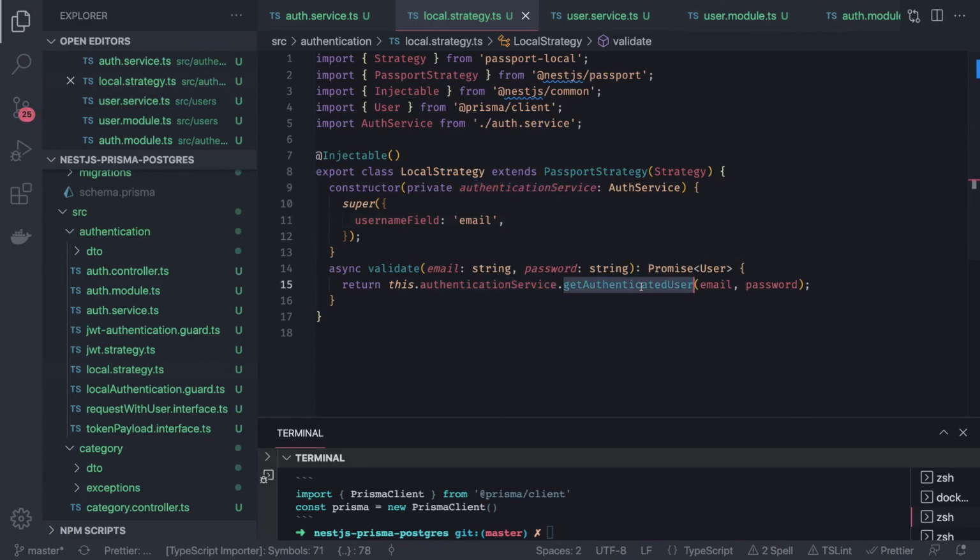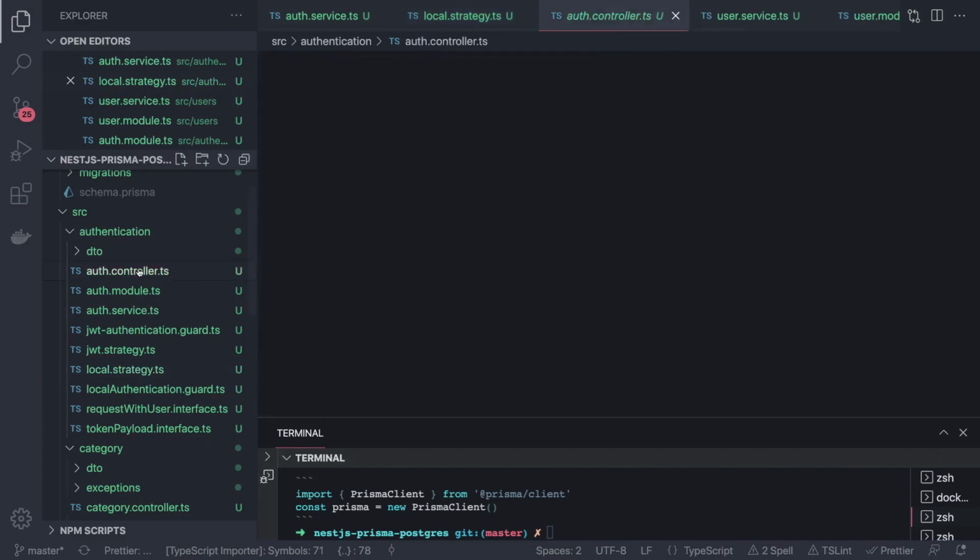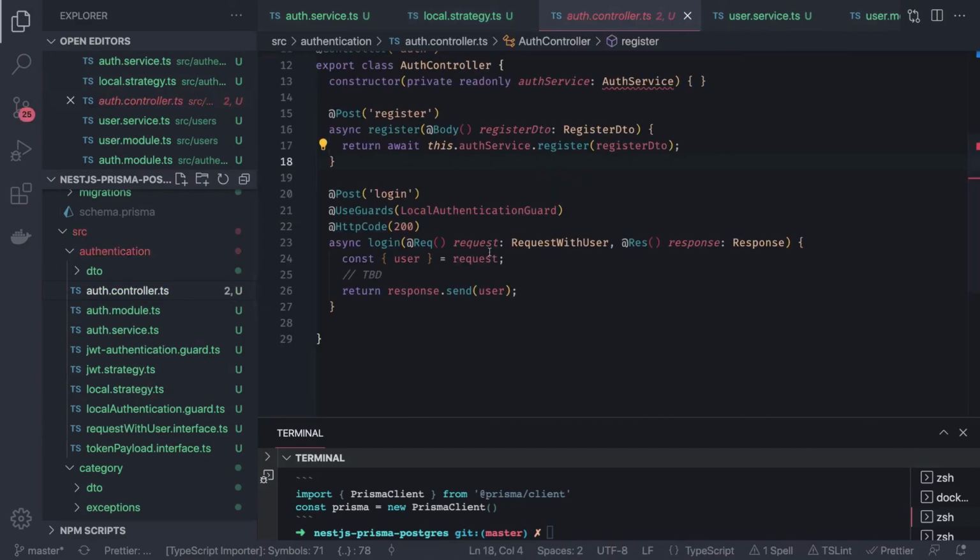Now local strategy is actually saying that inside a payload there is an email attribute, get that and pass that email attribute here. Once you have both the payload, we just validate that email and password here. So this is responsible for returning the user object, and the same user object we will go to the controller back and it is attaching that user object to the request, and we are getting that user object here. Now what we need to do is, if we are able to get the user object, that means you are successfully logged in. We will create a token, we will send you a token in the cookies, or we will return you the token directly.